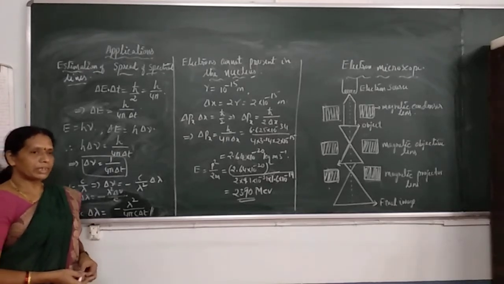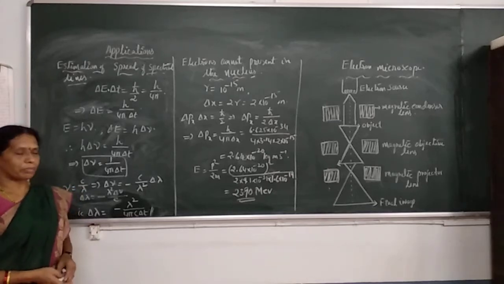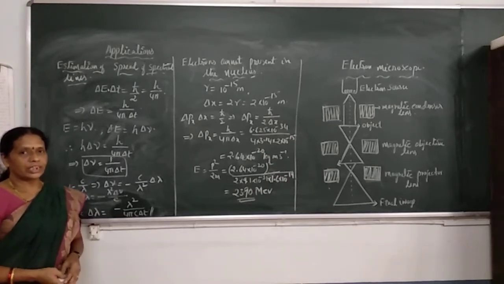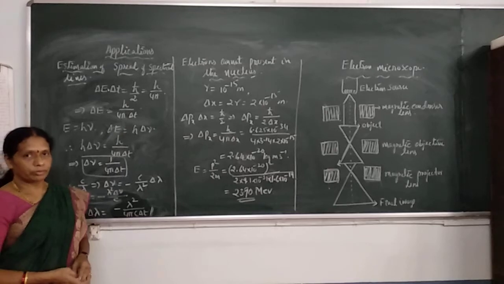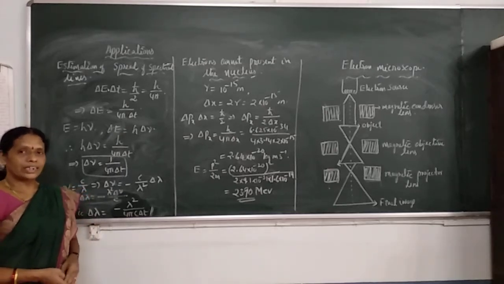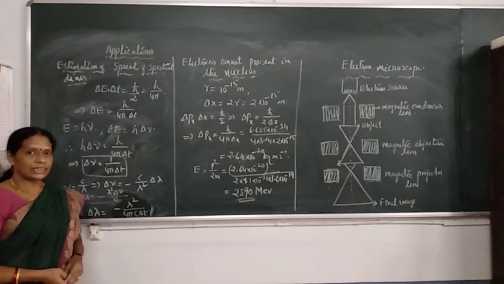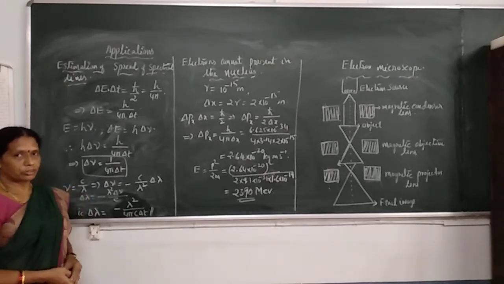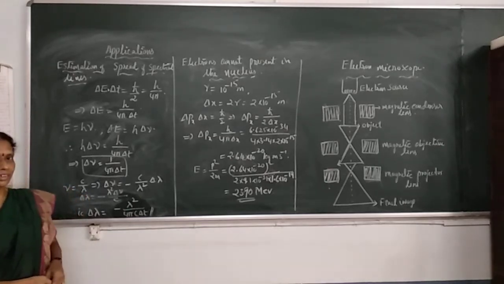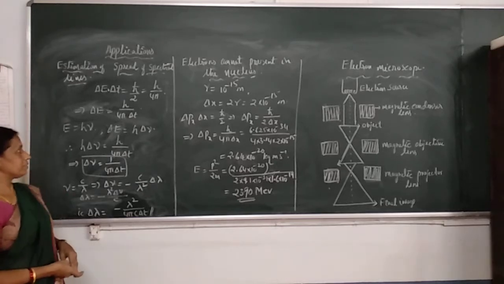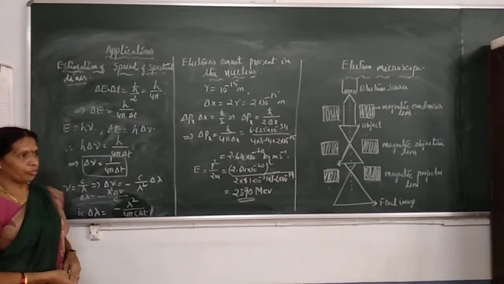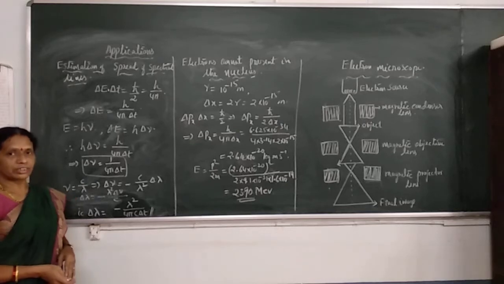The three mathematical forms of the uncertainty principle are delta px, delta x greater than or equal to h bar by 2; delta L, delta theta greater than or equal to h bar by 2; and delta E, delta t greater than or equal to h bar by 2. These things we had seen in the last class. Now, what are the applications of this Heisenberg's uncertainty principle?